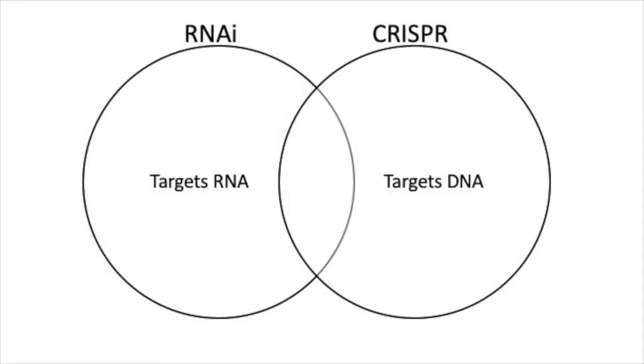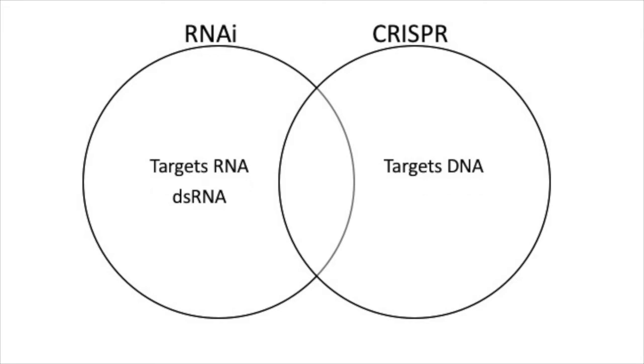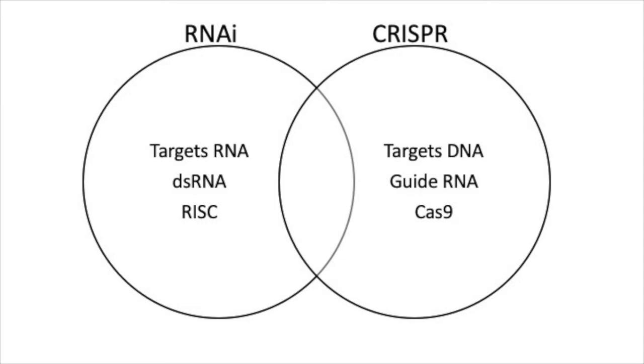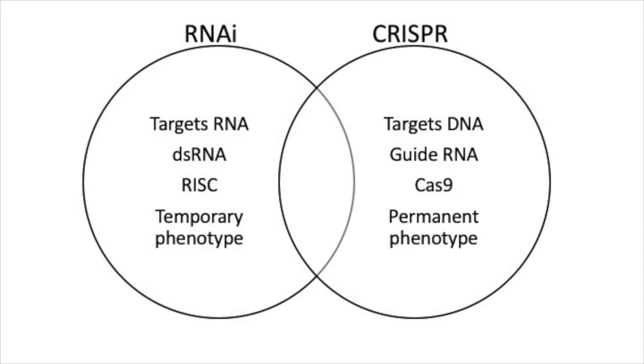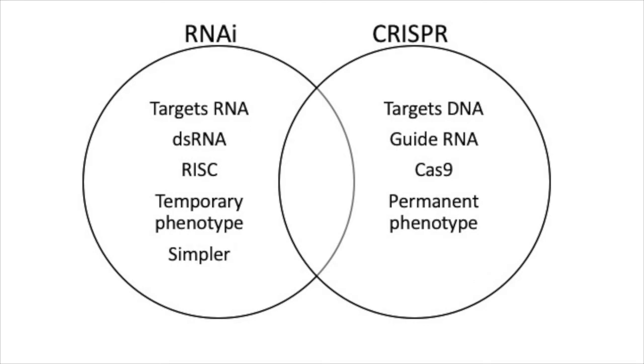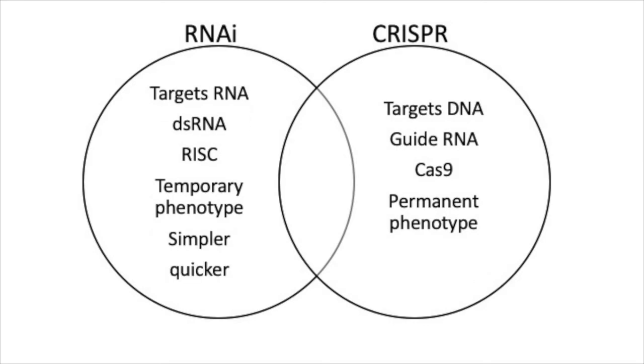I just mentioned a few more differences, so let's add them. RNAi uses dsRNA. Here are the differences that I just said while explaining the two methods. Another difference is that RNAi's effects are only temporary. Since it's only being silenced, the genes are still present, and the phenotype is only being masked. Since CRISPR deletes the sequence, the results are permanent. RNAi is also a much simpler and quicker process than CRISPR, so I will have my results sooner, but time isn't an issue for me.